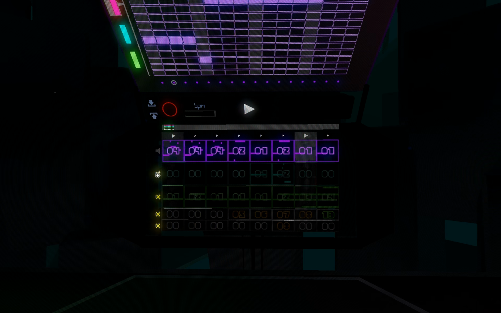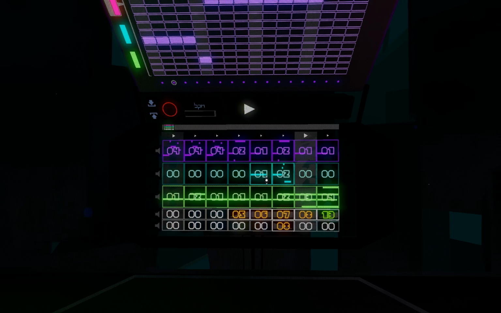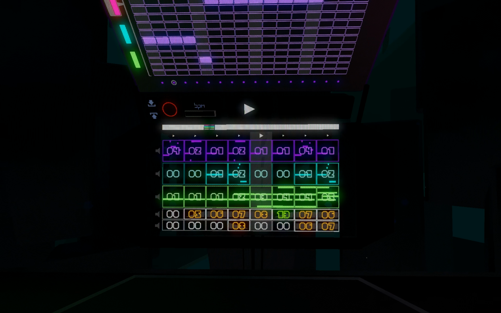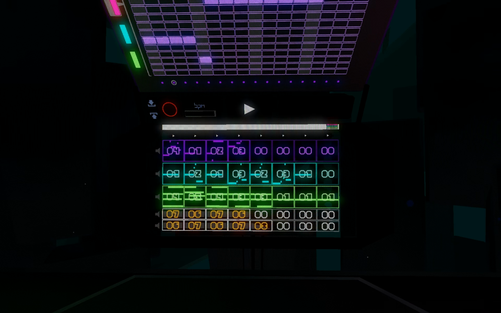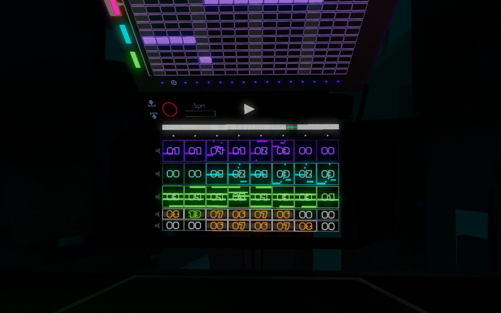Now let's take a look at the main pattern sequencer grid. This is where you'll be making your songs. At the top we have the master scroll bar. The scroll bar lets you scroll through and look at all the bars in your song. It scrolls one bar or pattern at a time, like so.